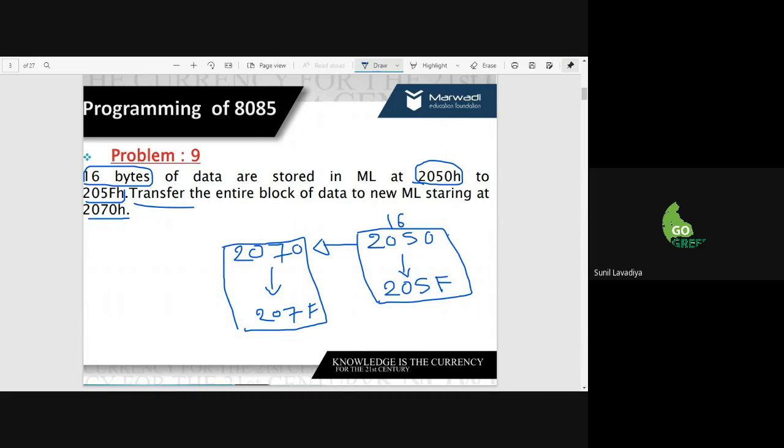Simply you have to consider one counter for this one, which can store the data from 2050 to 205F, and after that you can share it. Okay, please go ahead and complete it. It's very important.